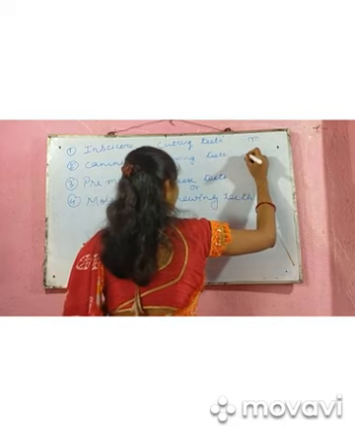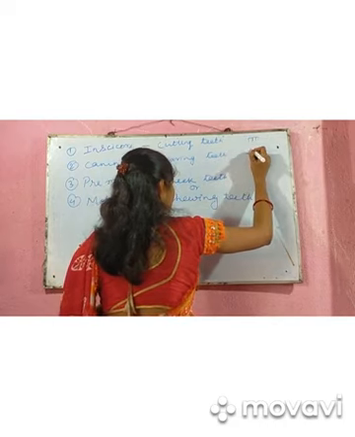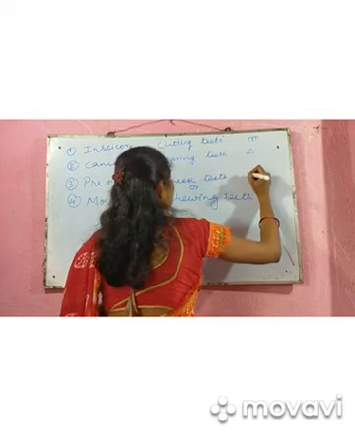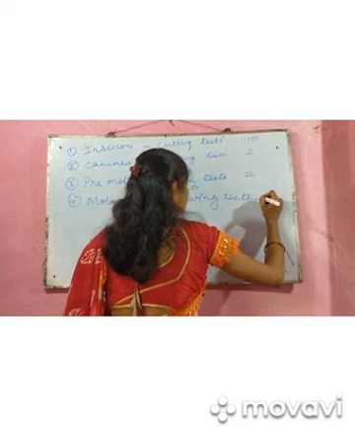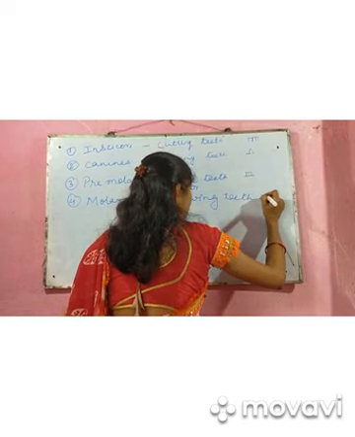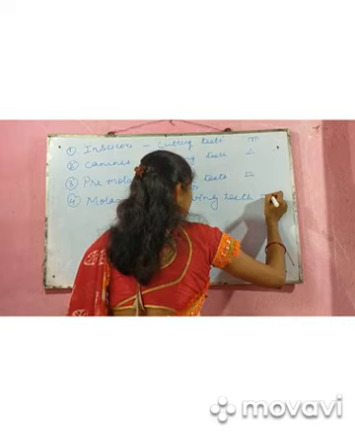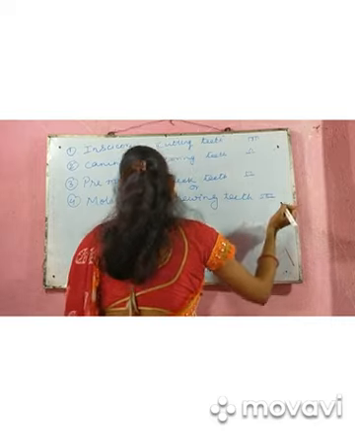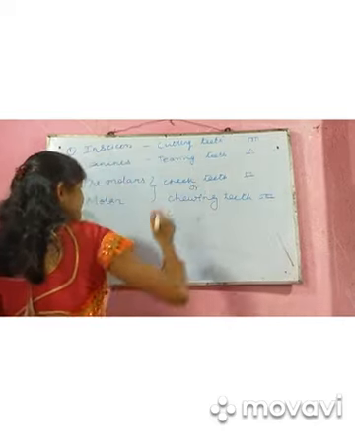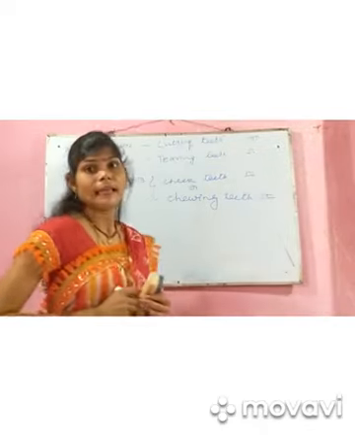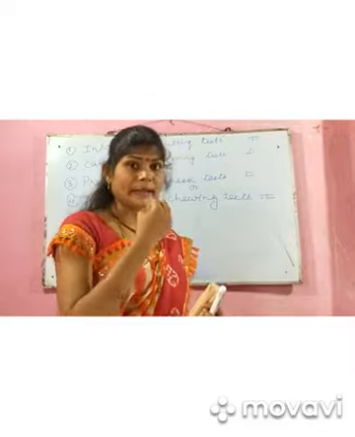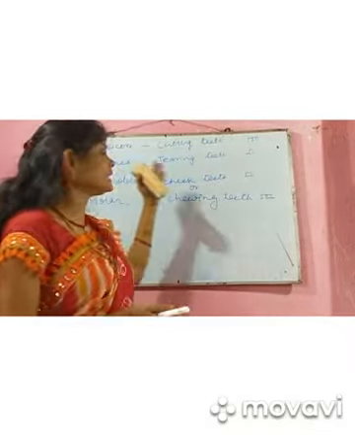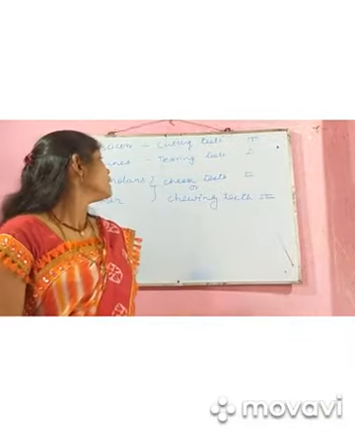The structure is something like this. So this first, incisor teeth help us in cutting and biting. This canine teeth help in tearing anything.